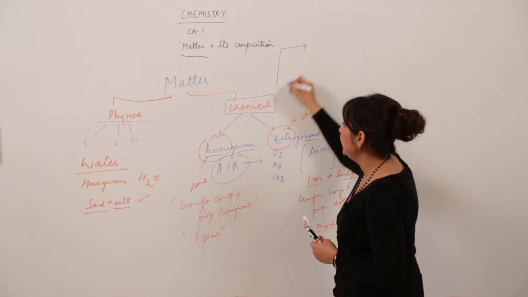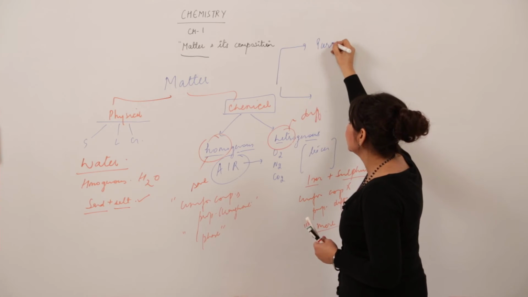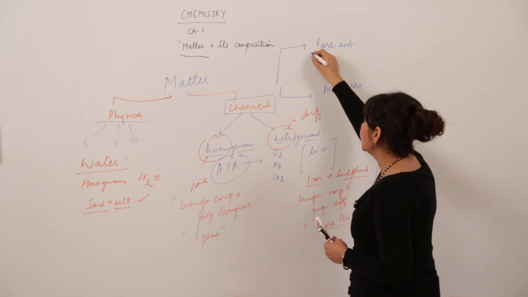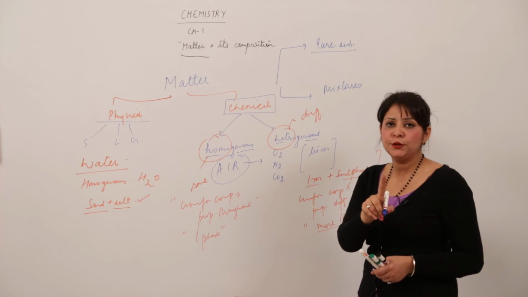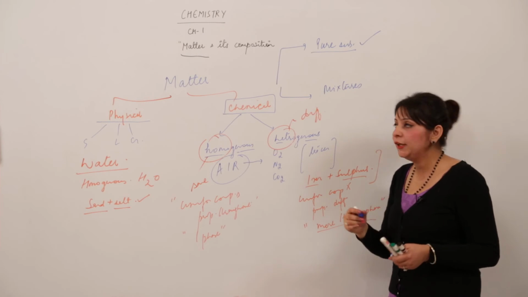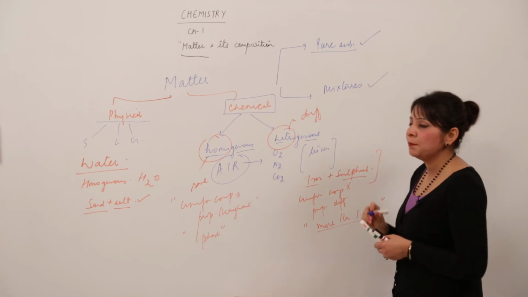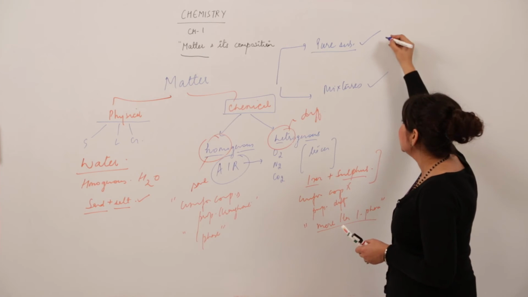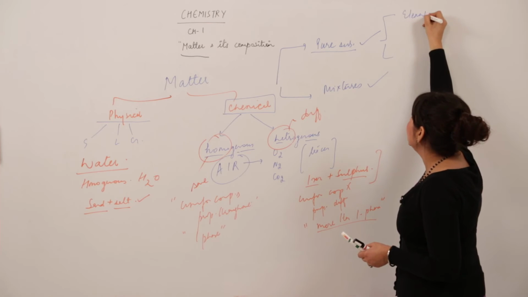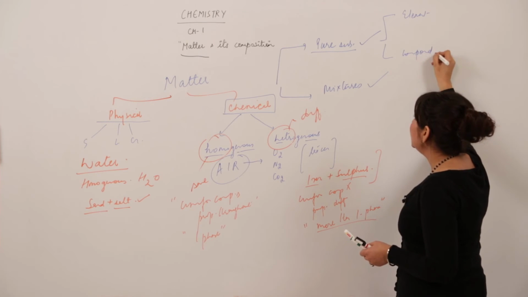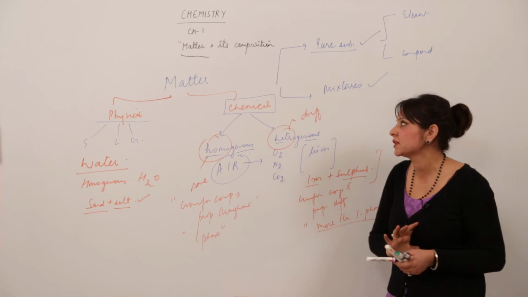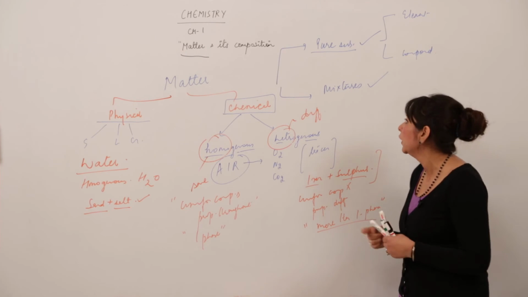into two categories, pure substance and mixtures. The substance which is formed of only one kind of substance is called a pure substance, and which is formed of more than one kind of substance is called a mixture. Pure substances are further classified into two categories, that is element and compound. Element and compound exist as pure substances. They are formed of only one kind of substance and they exist in one phase only.